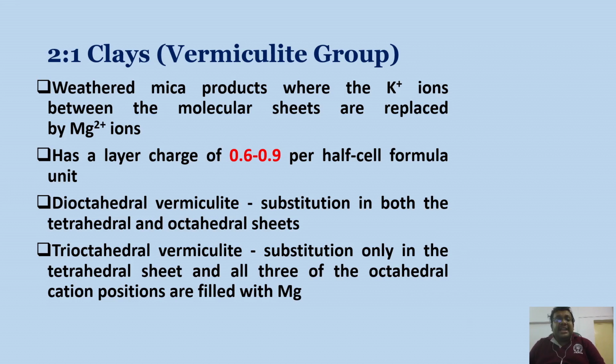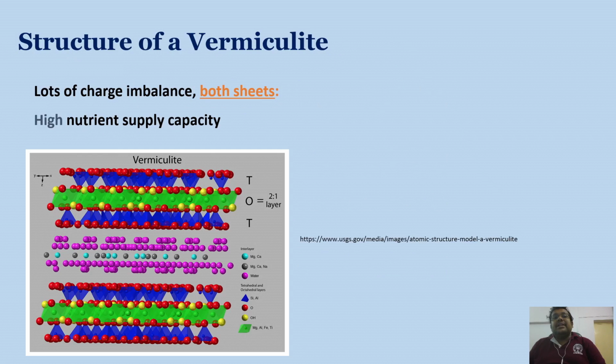So vermiculite is a very important nutrient-rich mineral. It has a layer charge of 0.6 to 0.9 per half cell formula unit. There are dioctahedral vermiculite and trioctahedral vermiculite. In case of dioctahedral vermiculite, there is substitution in both the tetrahedral and octahedral sheets. However, in case of trioctahedral vermiculite, there is substitution only in the tetrahedral sheet, and all three of the octahedral cation positions are filled with magnesium. So this is the difference between trioctahedral vermiculite and dioctahedral vermiculite.